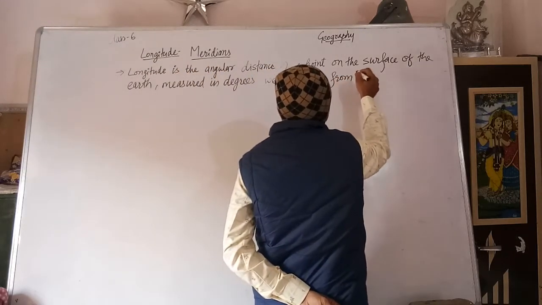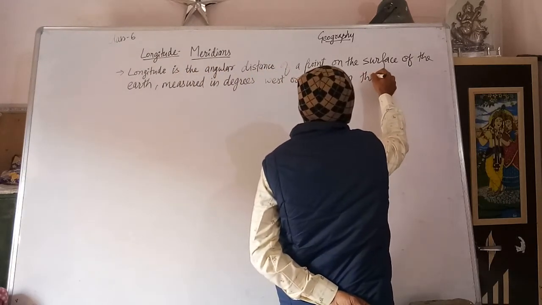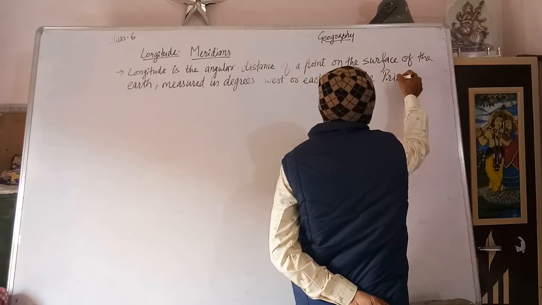And from where is it measured? From the prime meridian. Remember this name.